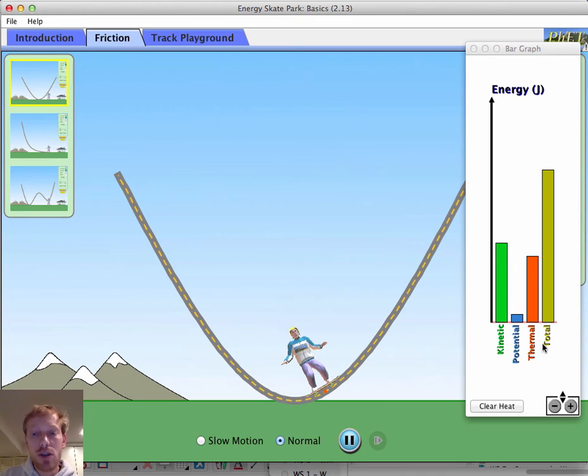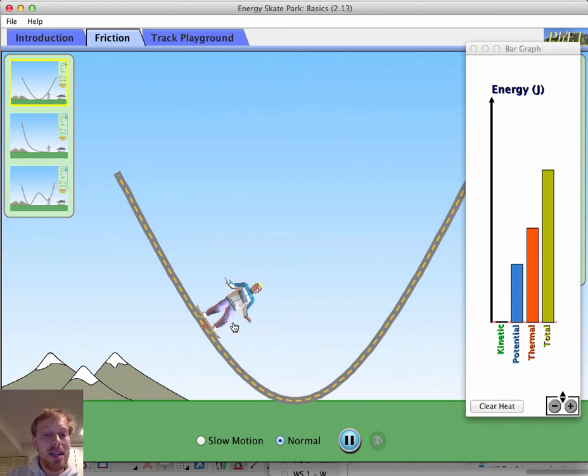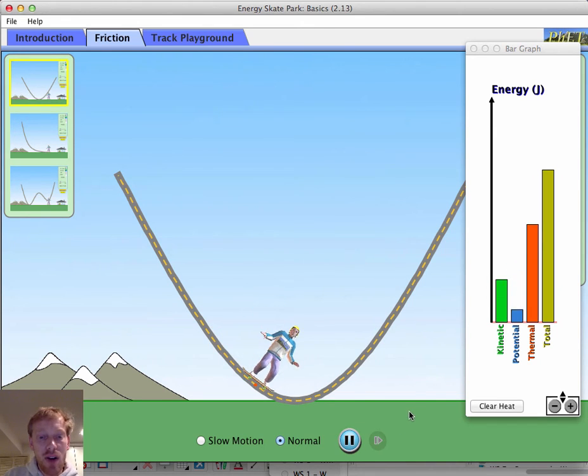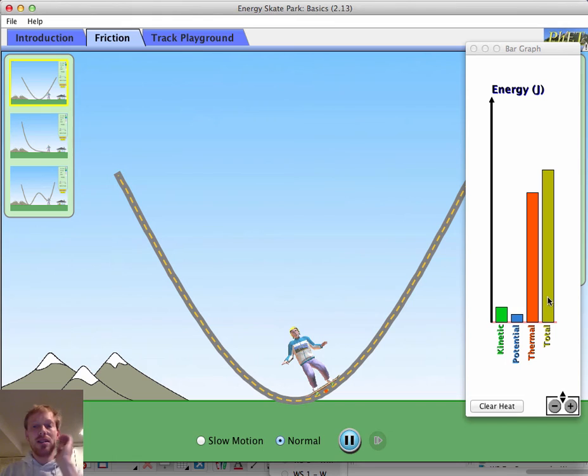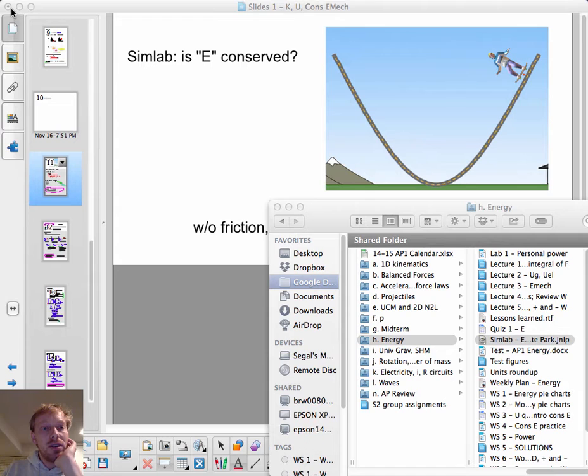There seems to be a slow buildup of thermal energy. And indeed, each time the skater does not go as high. There's still a trade-off between kinetic and potential energy, but it looks like more and more of the total energy is becoming thermal energy. What's going on here?